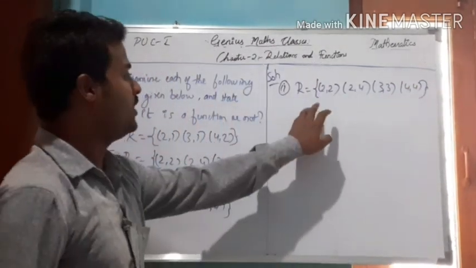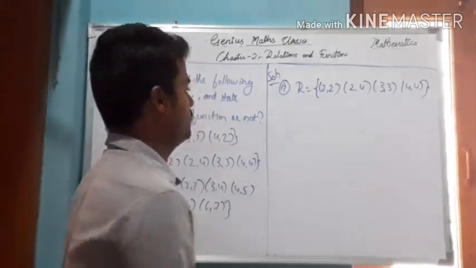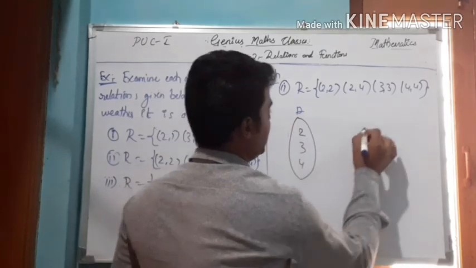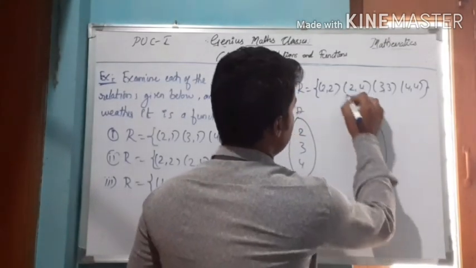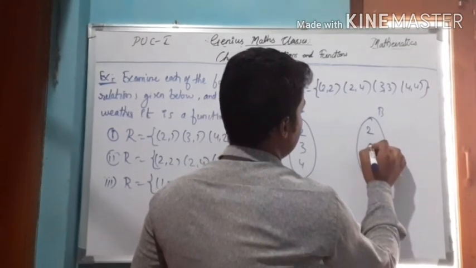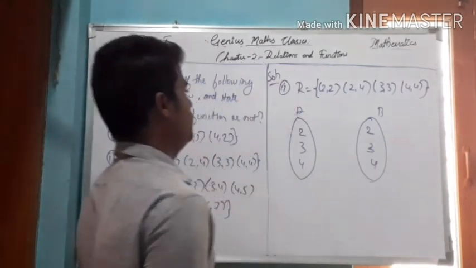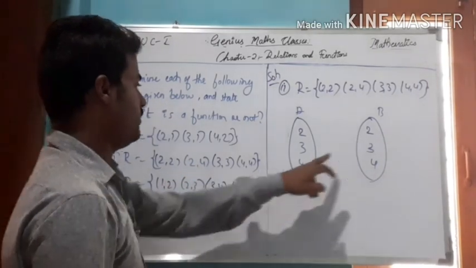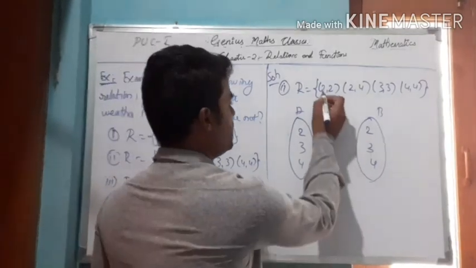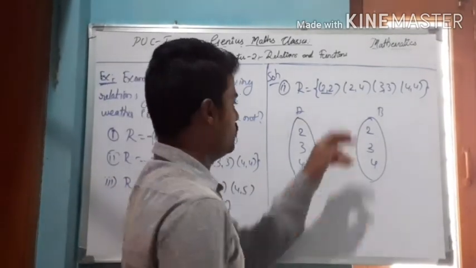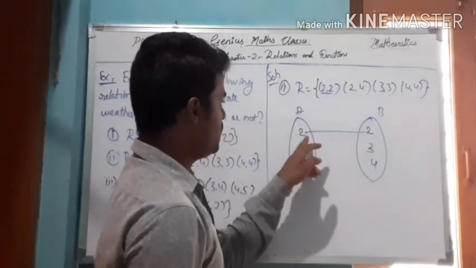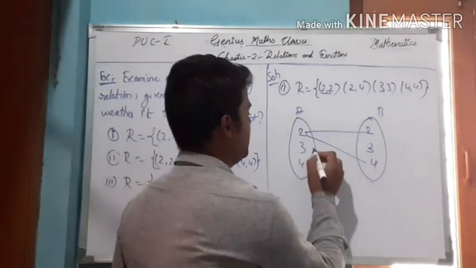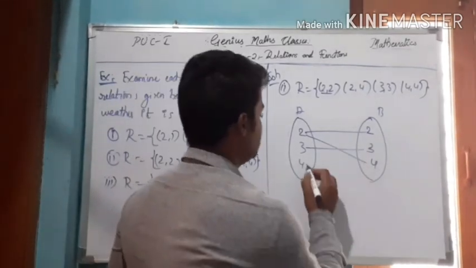Right? So what are the elements of the domain? 2, 3, 4, and the images of those are 2, 3, 4. So just look at here. The image of 2 is mapping to 2. Similarly, the image of 2 is 4. And the image of 3 is 3, and the image of 4 is 4.